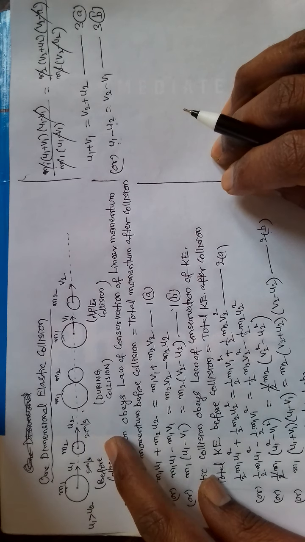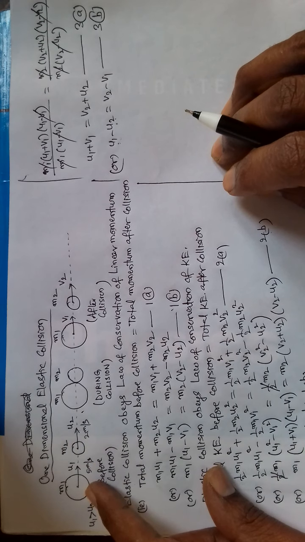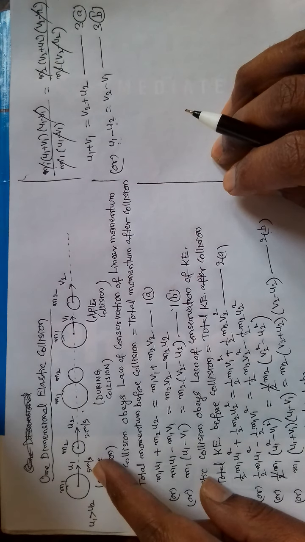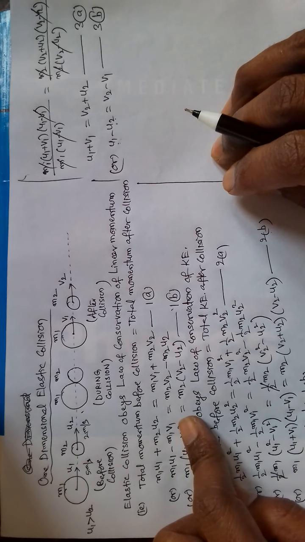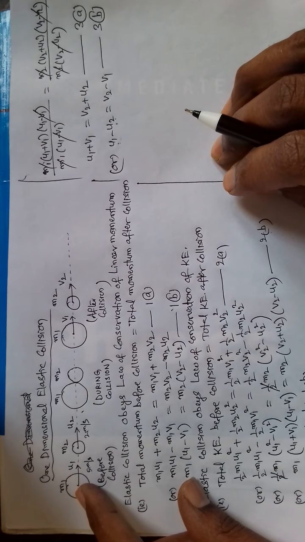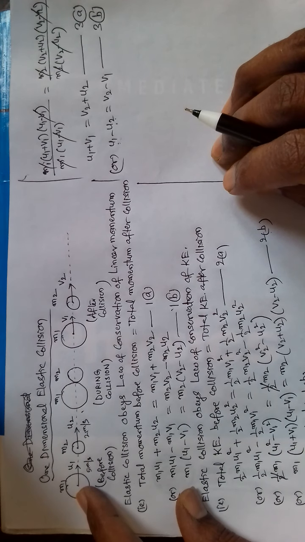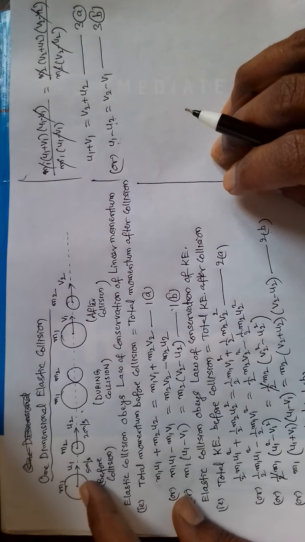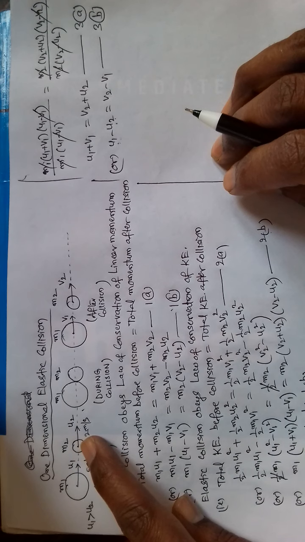These velocities, 5 and 2, are velocities compared to the floor, but when its velocity is asked relative to this body, we say its velocity is 5 minus 2, 3 meter per second.